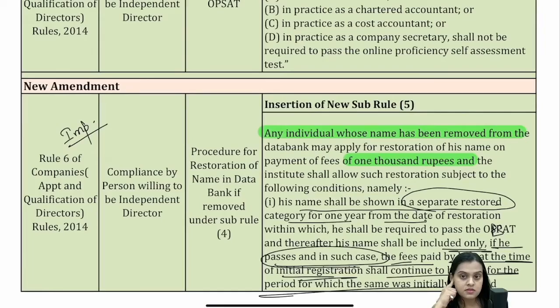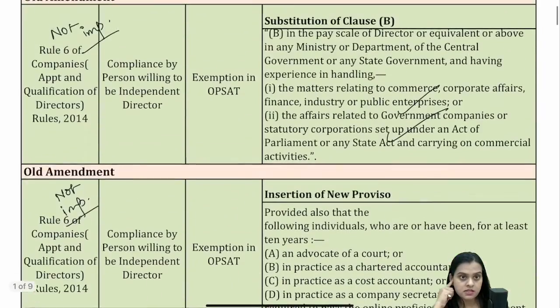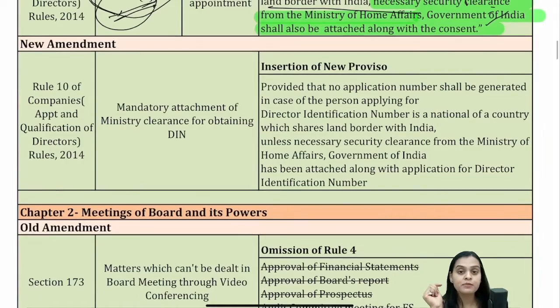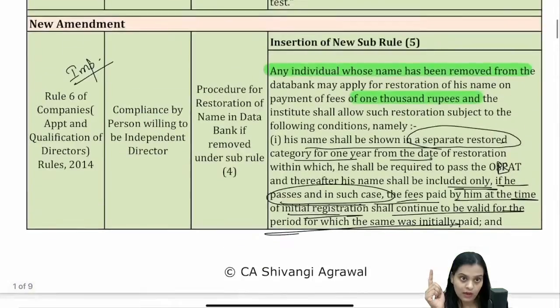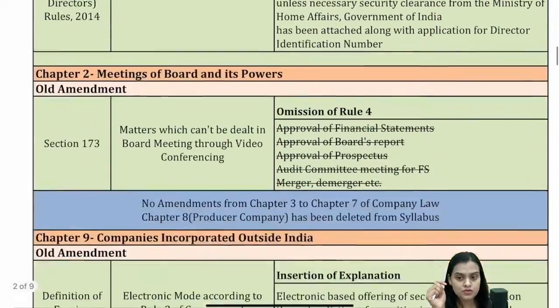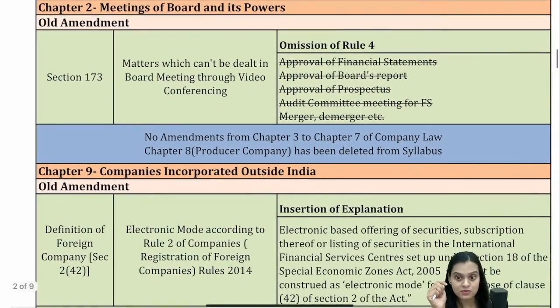I hope this is clear. Right. So these were the amendments in the chapter of directors. One very important amendment, this one, and these not so important, and others are definitely not so important.